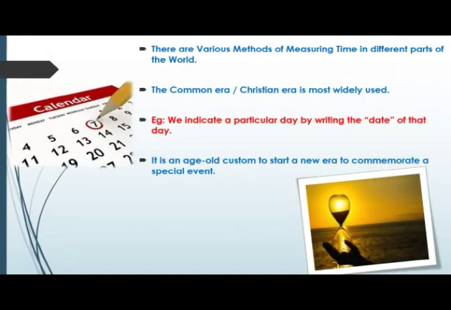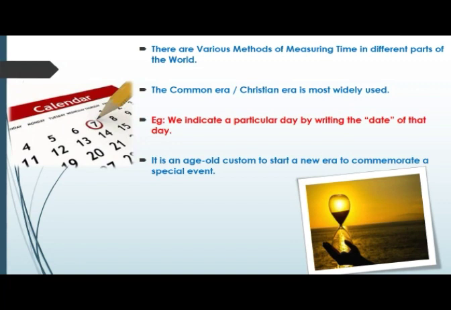So my dear students, there are various methods of measuring time in different parts of the world. In different countries of the world, they have different types of methods. We cannot say the method which we are using in India will be applied in a country like USA.